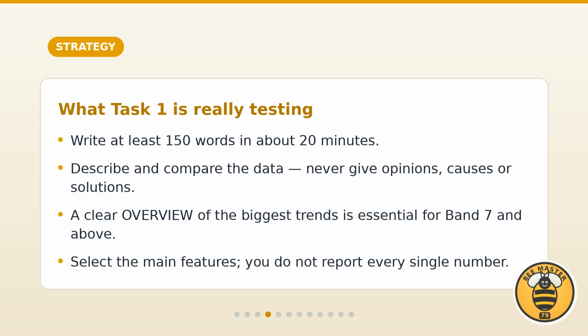Before writing, know what is being marked. You have about 20 minutes and must write at least 150 words. You describe and compare the data only. You never give opinions, causes or solutions. Above all, you must include a clear overview of the biggest trends. That single paragraph is what lifts an answer to Band 7 and beyond.